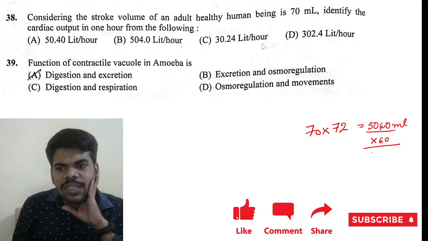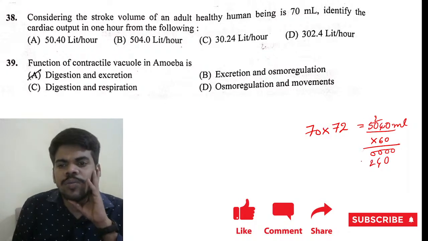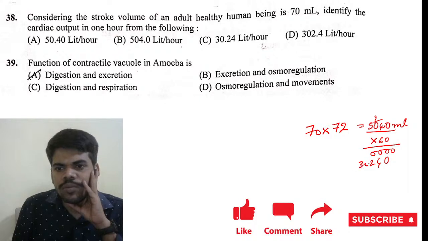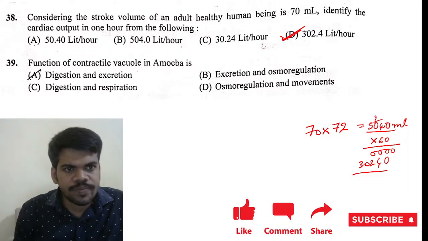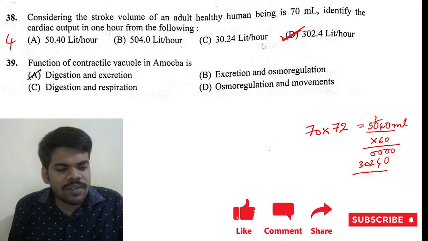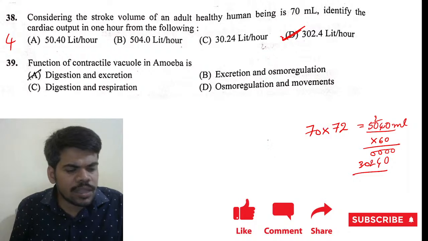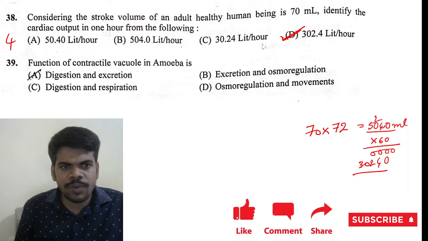So it will be 302.4 liters. The right answer is option 4. So like that we have to measure.